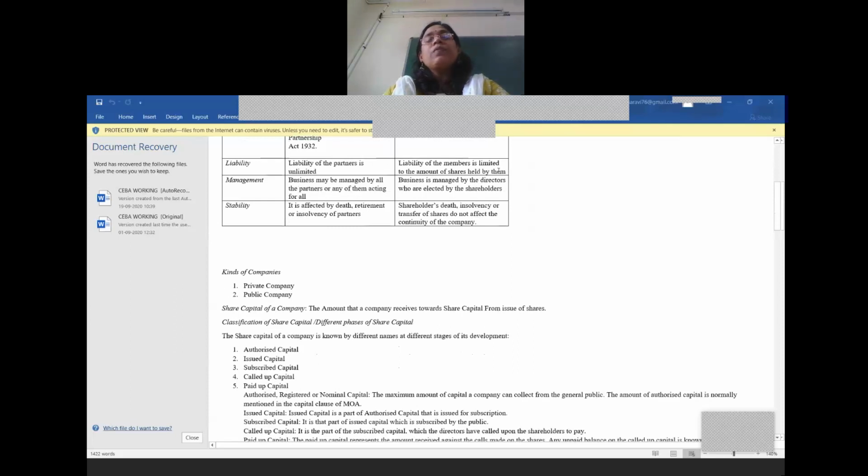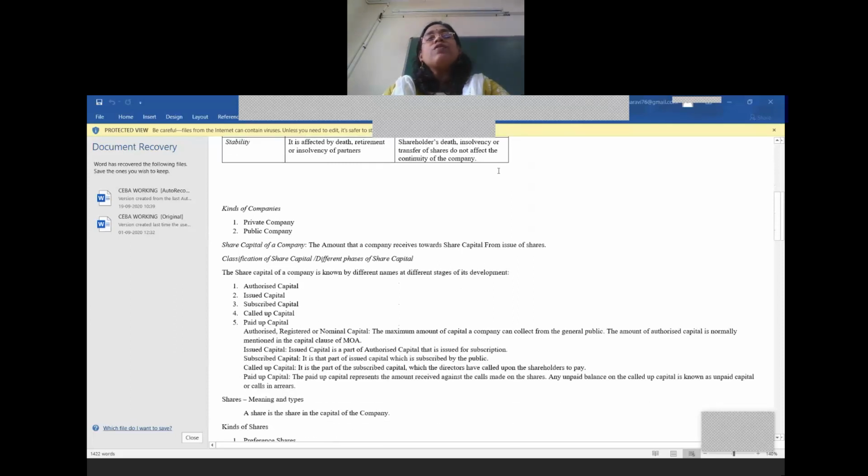Now, coming to the types of companies, there are two types of companies, that is, a private company and a public company. Let me tell you in brief what is a private company and what is a public company. A private company is a small joint stock company where the shares of the company are held by a group of people who are generally friends or relatives.